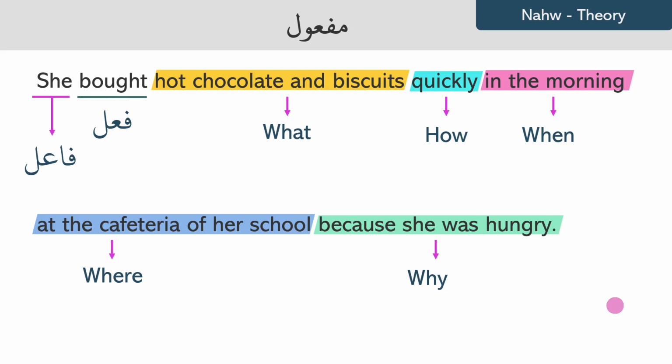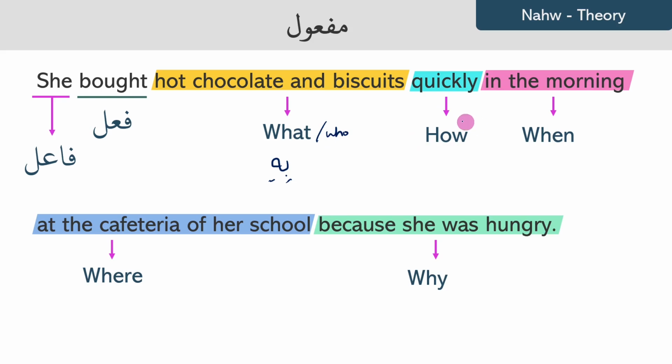So all of these maf'ul, they answer a specific question. The maf'ul that answers the question what is called the maf'ul bihi. It can answer the question what, or it can answer the question who. So for example, the verb I employed: who did you employ? In that case, you would answer the question who. So it can be what or it can be who.